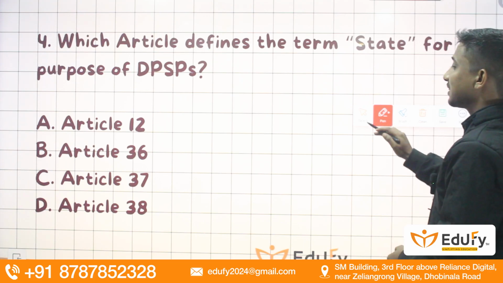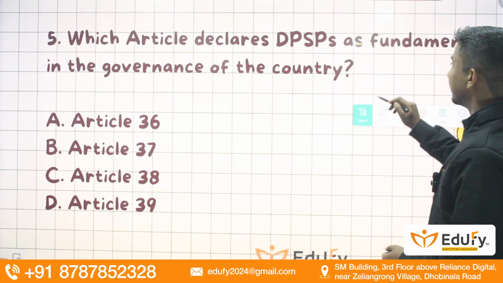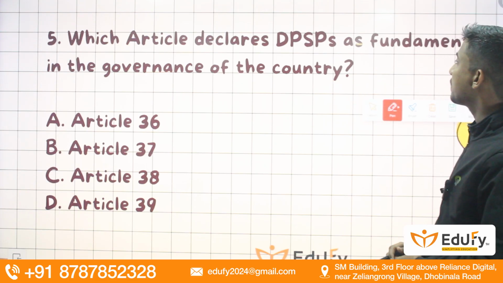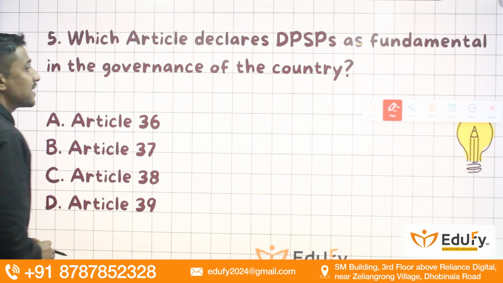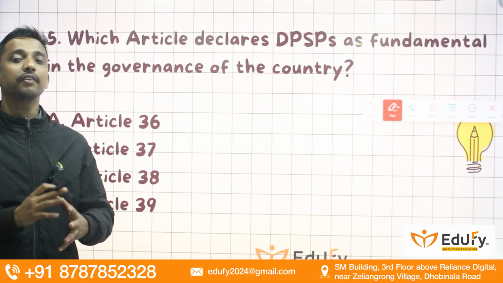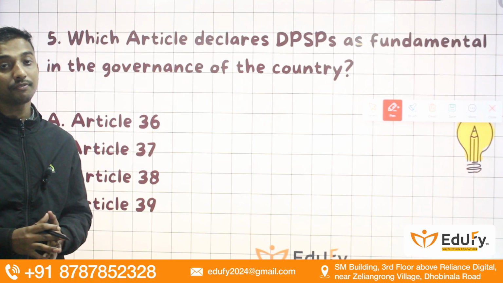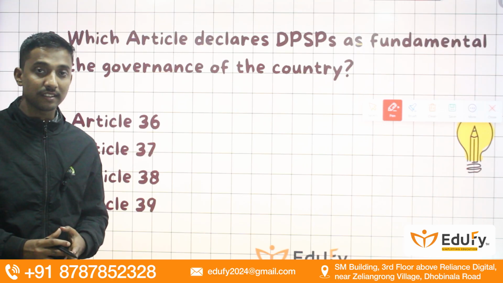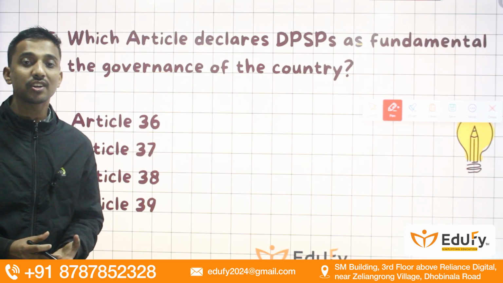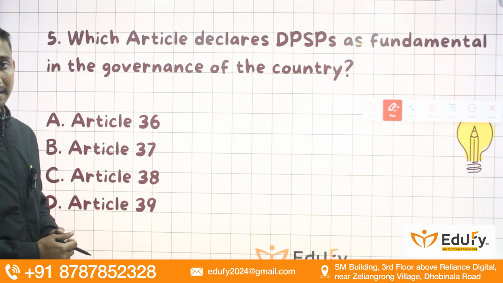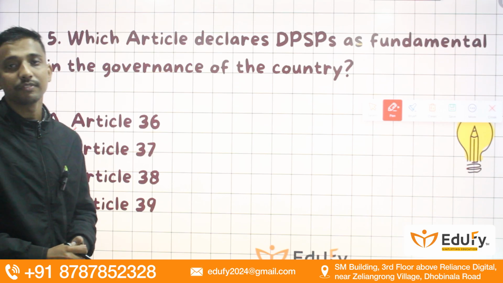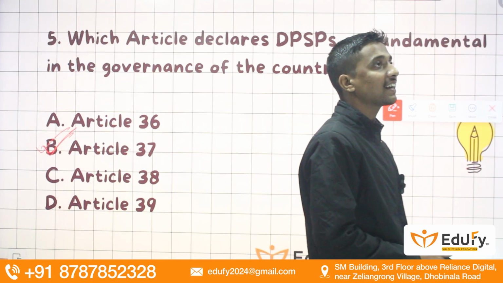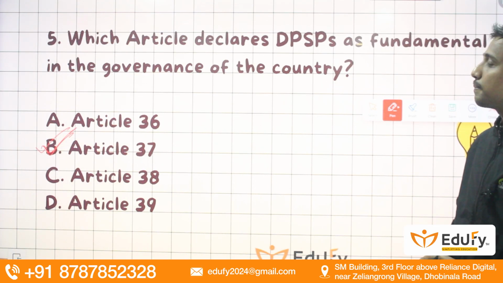Moving towards the next slide, we have: which article of the Indian Constitution declares DPSPs as fundamental in the governance of the country? So, guys, even though DPSP is non-enforceable in nature, it is very fundamental for the governance of the country, in order to establish a welfare society. It is mentioned under Article 37 of the Indian Constitution. Remember that Article 37 tells that DPSPs are fundamental in the governance of the country.